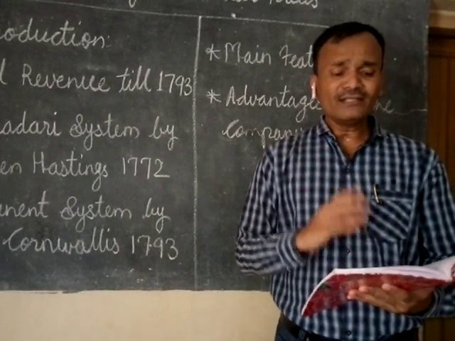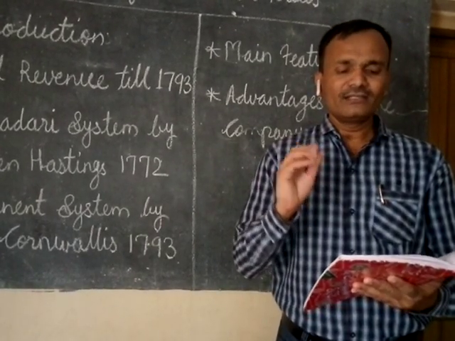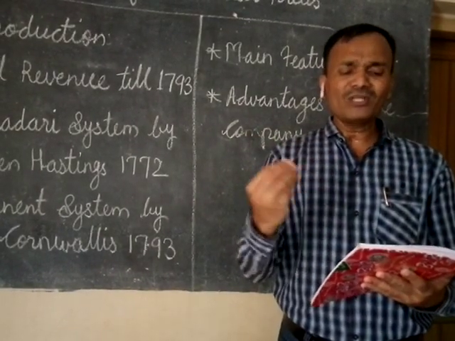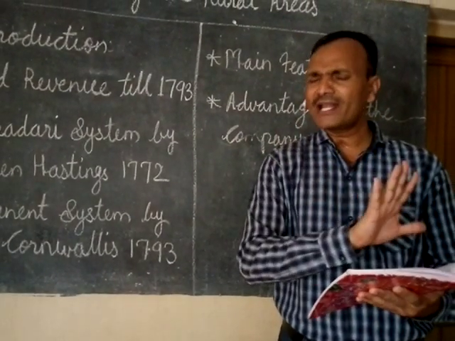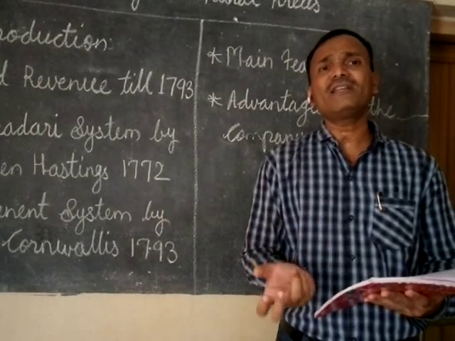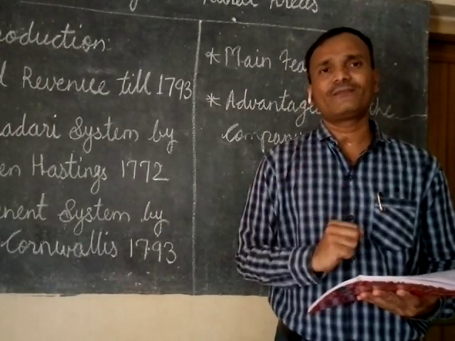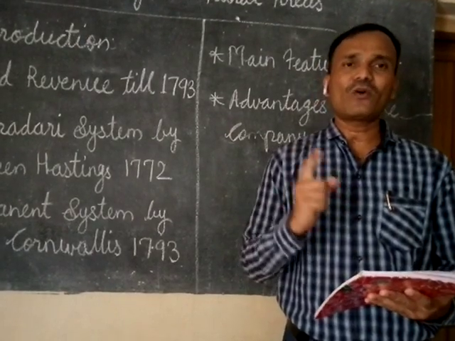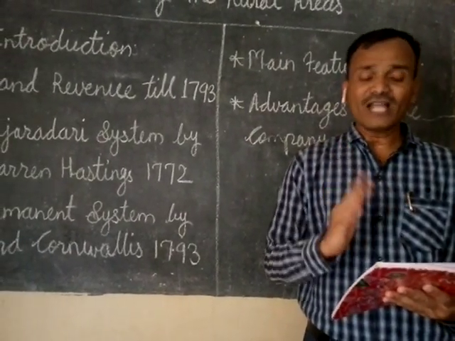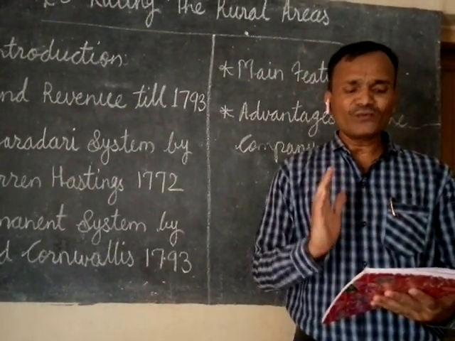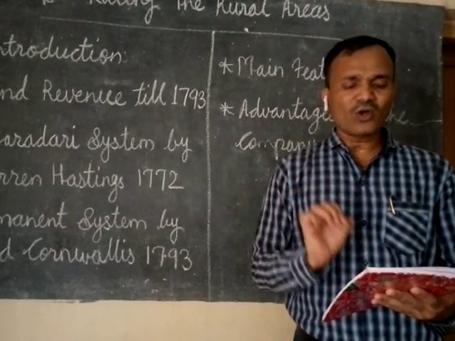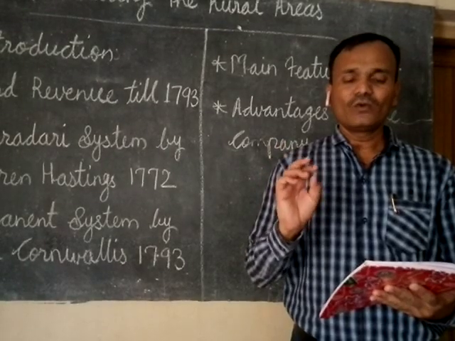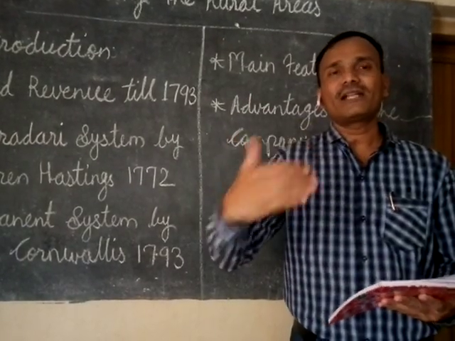The fourth point: the British and the landlords made no investment to improve agricultural production, because they had no interest in improving agriculture. They were only interested in the revenue as profit. The last point: the peasants were forced to grow cash crops like indigo and cotton for maximum revenue.